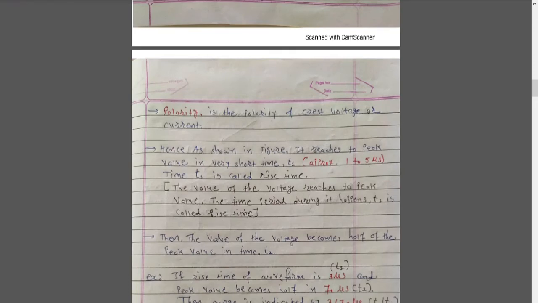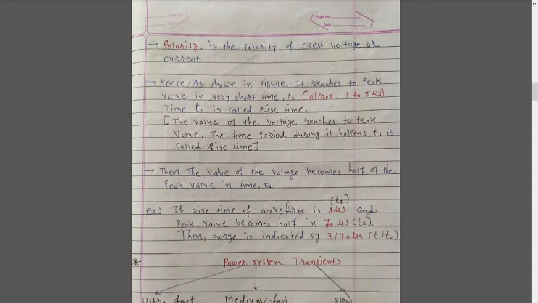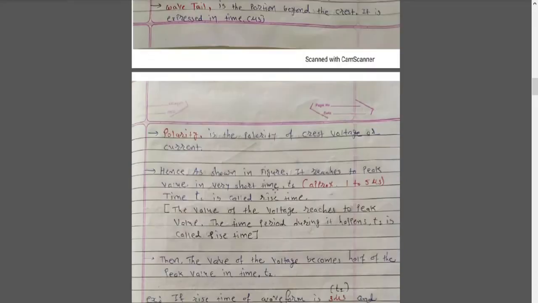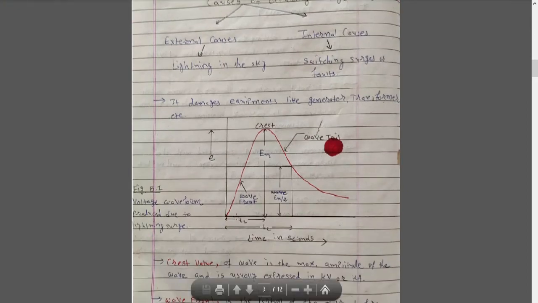You can define the rise time like that. Then the voltage becomes half of the peak value in time t2. So this is time t1. What is t2? Em will become Em by 2 at some point, let's say this point right here.